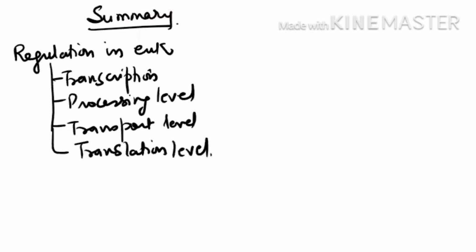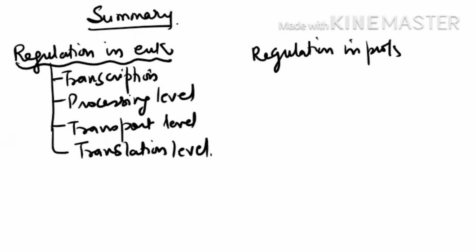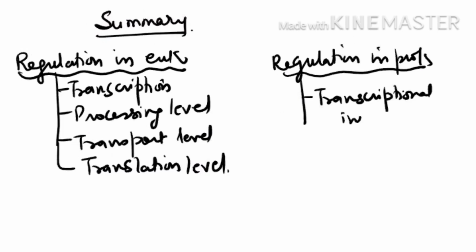But in case of the prokaryote, only 1 level is there, that is transcriptional initiation only. Regulation in prokaryote is only done at 1 level, that is transcriptional initiation. You can check in your NCERT, page number 116. It is given there, second paragraph. Please learn this, it is very, very important. The predominant site for gene regulation in case of prokaryote is transcriptional initiation. So what they have done, they have developed the operon concept.